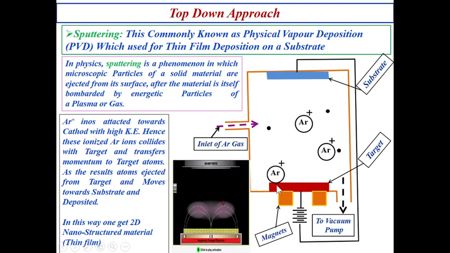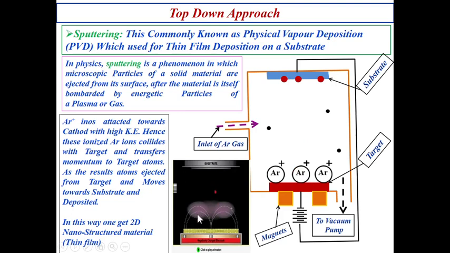Whenever it bombards at high speed, atoms are ejected from the target and deposited on the substrate. Likewise, several argon ions at a time bombard the target, and the ejected atoms are deposited over here.